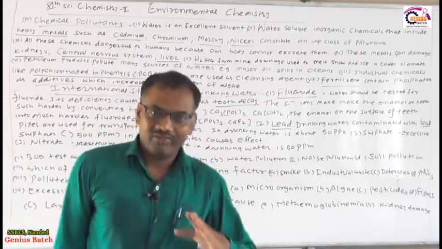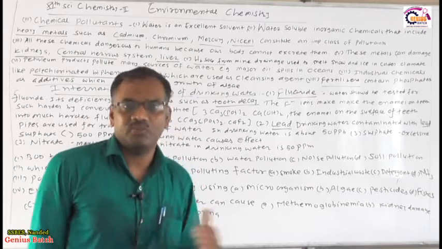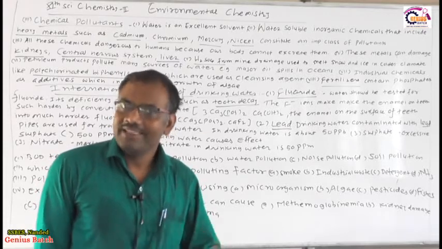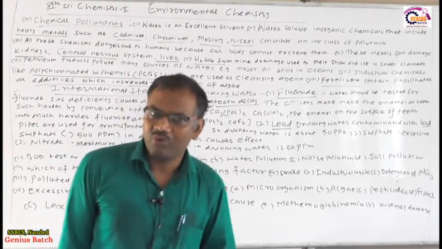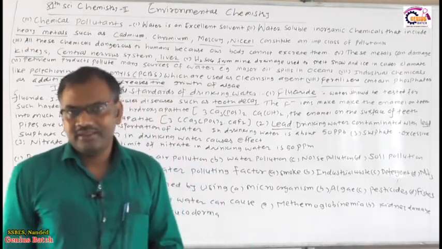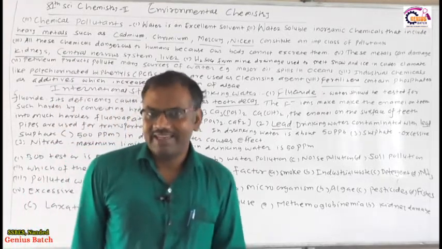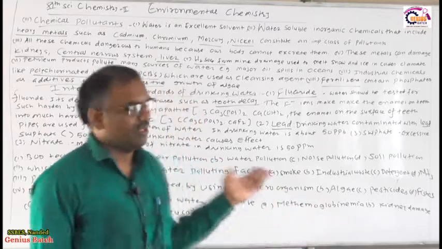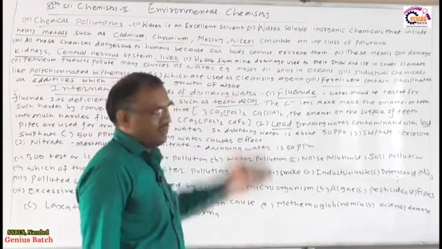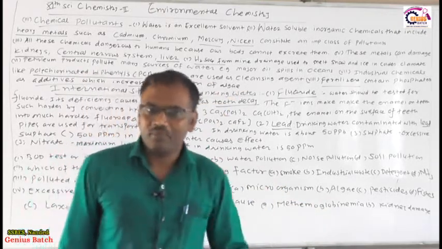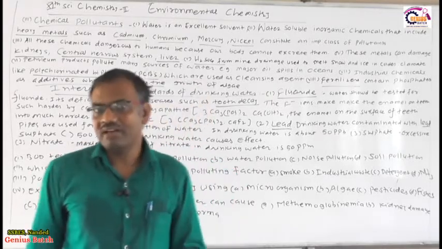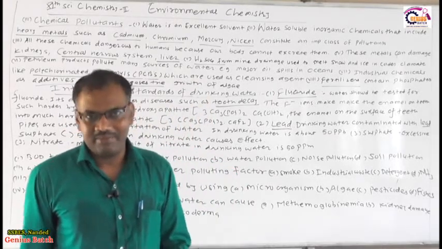So hence we have to reduce these pollutants from the environment, otherwise the water gets polluted and our human system will get damaged. That is due to the excess amount of these heavy metals, which get deposited in the kidney, liver and central nervous system, and those get damaged, right.